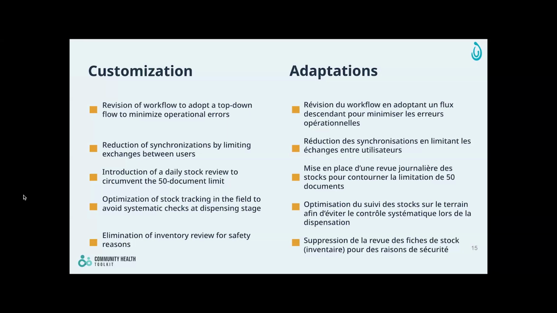We also have eliminated the inventory review because it was a little bit dangerous for us. We did not want to give the possibility to the user to somehow influence this quantity. We wanted for the quantity to be always calculated, and this was like a safety measure for us. So all of this is basically related to the technical side of things, but we also have some additional operational measures that we have implemented in the field so that to optimize the use of the inputs. Next slide, please.